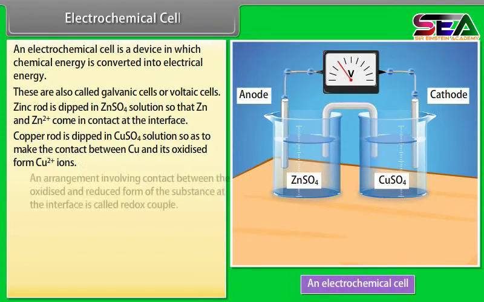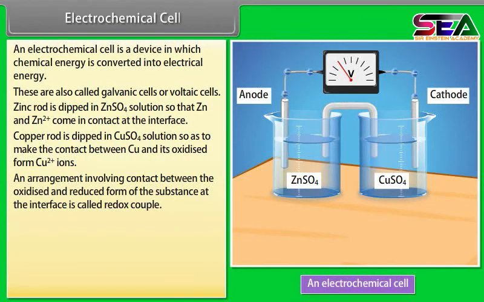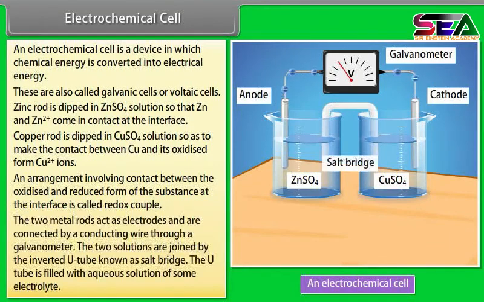An arrangement involving contact between the oxidized and reduced form of the substance at the interface is called a redox couple. The two metal rods act as electrodes and are connected by a conducting wire through a galvanometer. The two solutions are joined by an inverted U-tube known as a salt bridge.